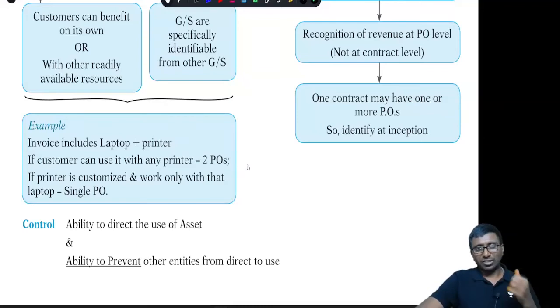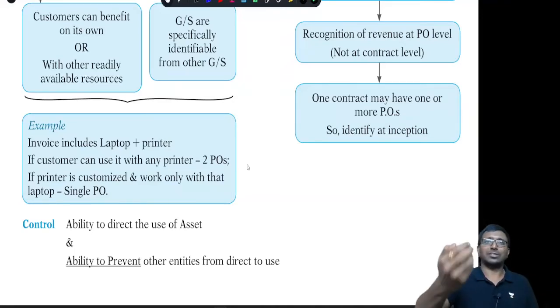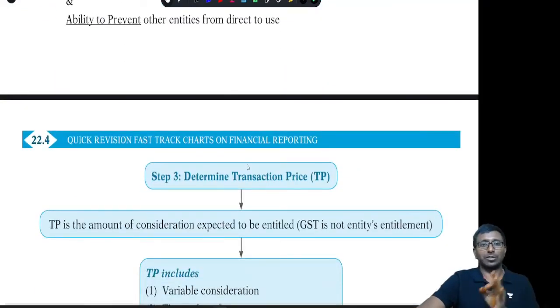Then we use the word control frequently. When you say control, I have transferred it to the other party. That means the other party has the ability to use the asset. He can use it or he can direct the usage of the asset, meaning as per his instruction someone else can use it, and he has the ability to prevent other entities from directing its use. That means he has the control. He only can use it; no one else can use it, or direct any other person to use it. At the end of the day, we are going to get the future economic benefits from that asset. Then we have transferred the control.